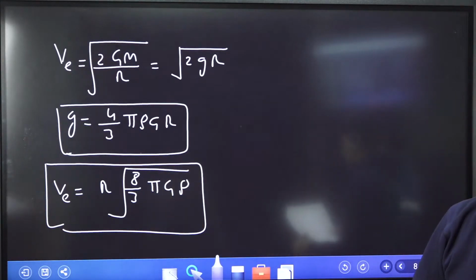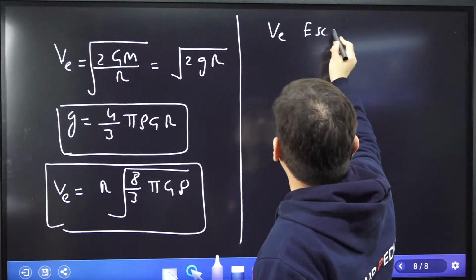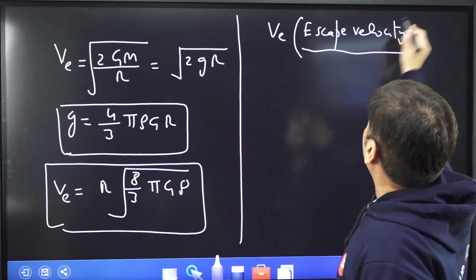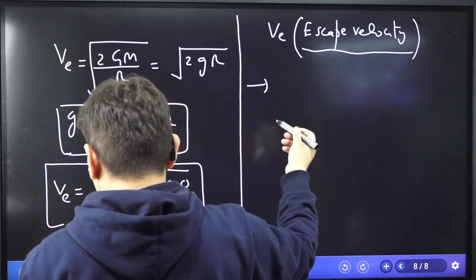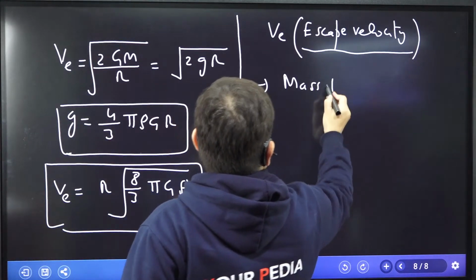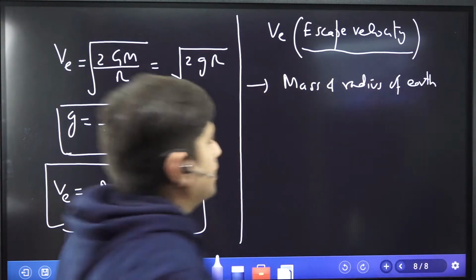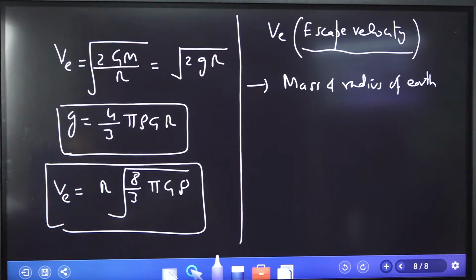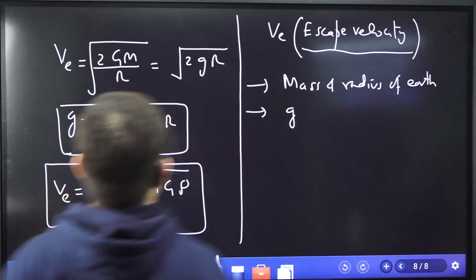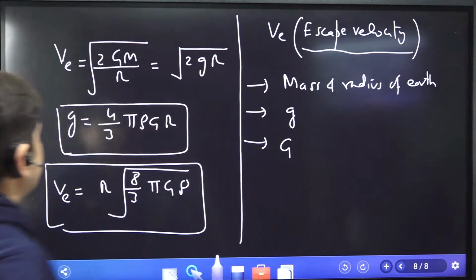Now let me tell you, what does escape velocity depend upon? If they ask us, escape velocity depends upon what? We have to say it depends upon the mass of earth. It depends upon mass and radius of earth, or any planetary body. It depends upon that particular thing. And not only radius of earth, we can say acceleration due to gravity also, small g also. Yes, it depends upon the universal gravitational constant also.